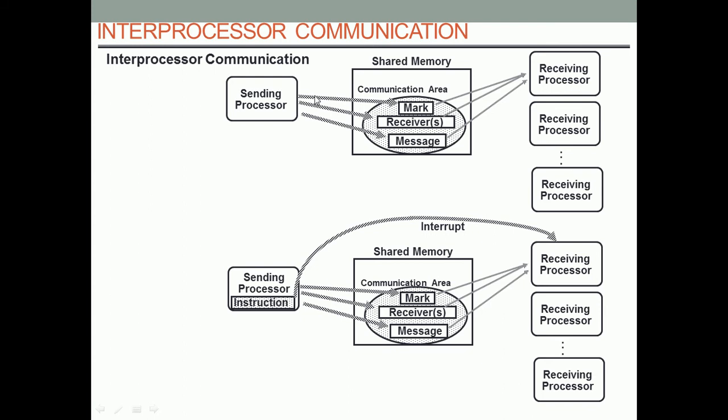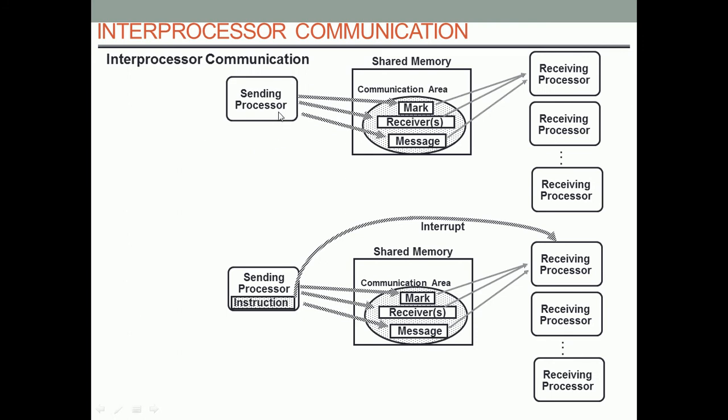Let's suppose all the interprocessor communication here is by shared memory. Either they are connected by a common shared bus system or any other interconnection system, but the memory area is shared between the receiving and sending processor.